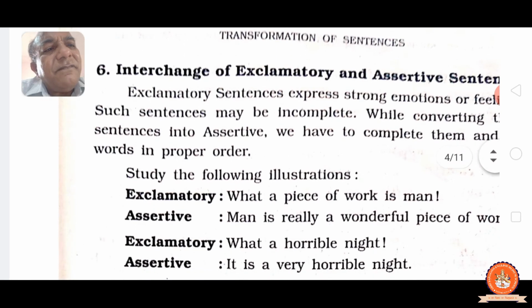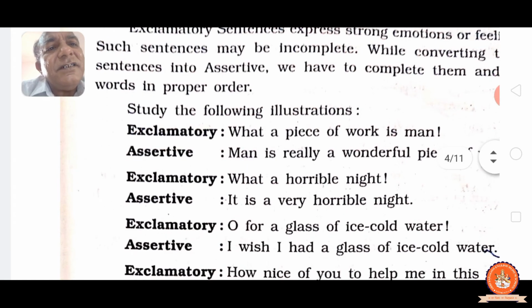What a piece of work is man. Man is really a wonderful piece of work. Exclamatory: What a terrible night. It is a very terrible night. See, certain things are to be understood only. To put emphasis, this type of exclamatory sentence is used, and when you change into assertive, you have to cut what and how, and add words like very, really, indeed.